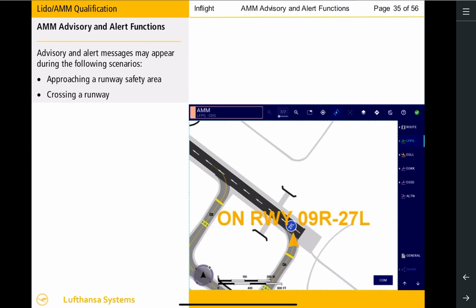Lido AMM displays an on-runway message whenever the aircraft is on a runway surface and not aligned with plus or minus 25 degrees of the runway bearing. The message is displayed as long as the aircraft remains on the runway surface. No advisory message is displayed after landing while the aircraft is maneuvering on the runway.